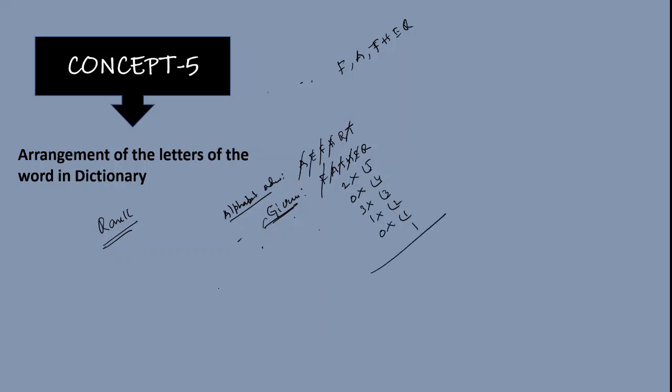So what could be the rank of my word father? 2 into factorial 5 plus 3 into factorial 3 plus 1 into factorial 2 plus 1. So this is 2 into 120, that is 240, plus 6 threes are 18, plus 2 plus 1. So this is 240 plus 18 plus 2 plus 1, that is 261. So what is the rank of the word father? That is 261.